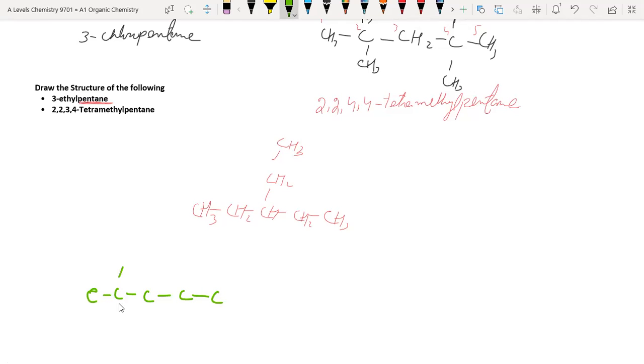We are starting from this side, 2 dimethyl, 1 is at 3 and 1 is at 4. The rest of the valencies are satisfied by hydrogen atoms. Okay. This will be the compound 2,2,3,4-tetramethylpentane.